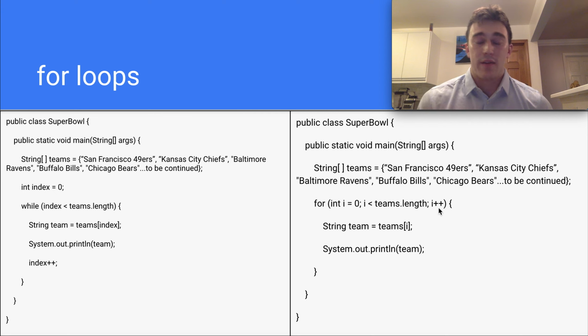And then instead of having to increment our index inside of the while loop, we're doing it in this expression in the parentheses at the beginning. And then we have a similar string team equals teams of i. We're looping through our array and then printing out that variable that we're setting.